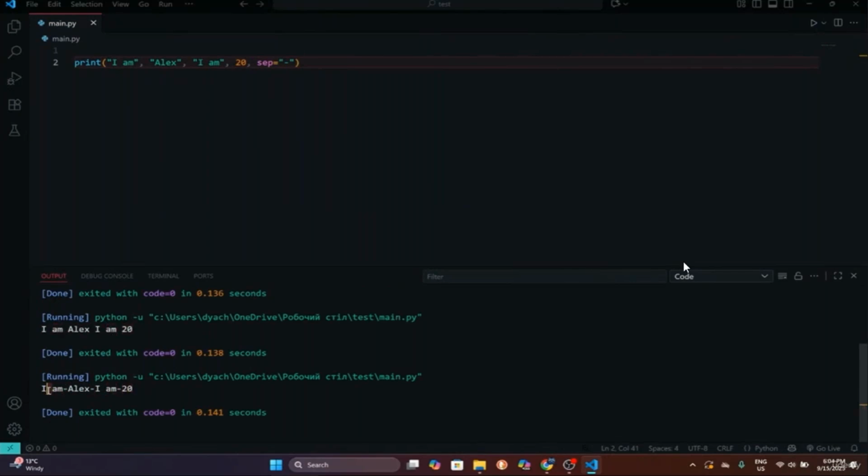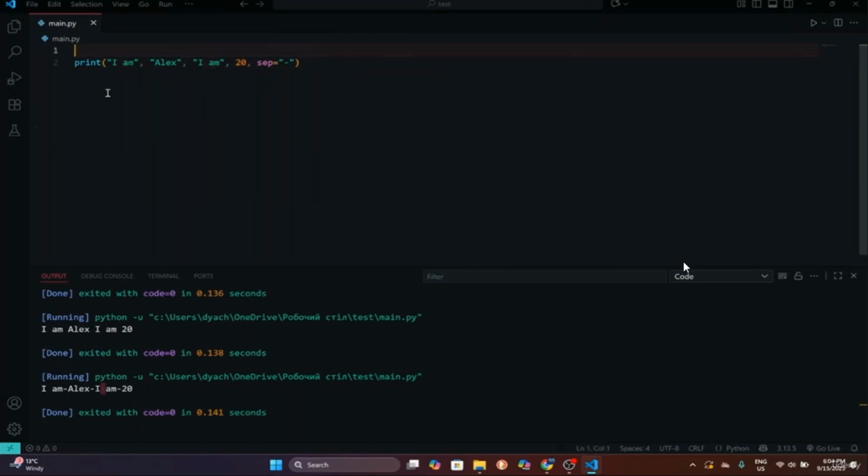You can wonder why don't we have minuses over here? That's because those are not spaces that are created by default. Those are spaces that we are creating inside of our value. So those spaces will only actually separate our values. So anything that is between our values, right? Not that is inside of our values. That's really important to remember.